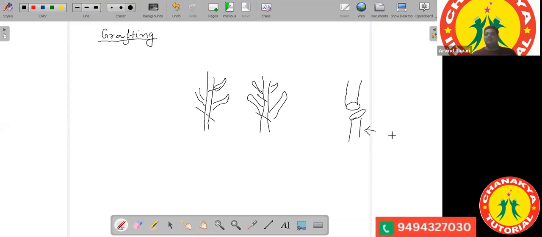The bottom part which we take is called the stock, and the top part which we take is called the scion. The stock and scion are joined together so that the new plant which we obtain will have certain benefits: some properties of one plant and other properties of the other plant. So this method is called the grafting method. Now another modern method has been developed, and that modern method is tissue culture.